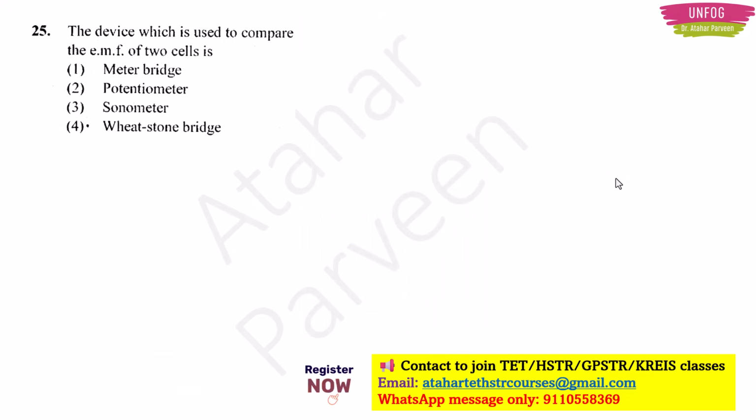Next, question number 25. The device which is used to compare the EMF of two cells is. Now this is a very easy answer actually. The device which is used to compare EMF of two cells is a potentiometer. So option 2 will be the correct answer. And what is the speciality of this potentiometer? It is used to compare the EMF of two cells without drawing current from them. It will not disturb the current. Without disturbing the current, it will just compare it, you can say.